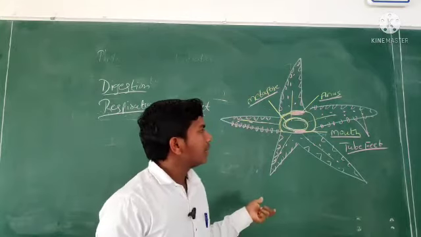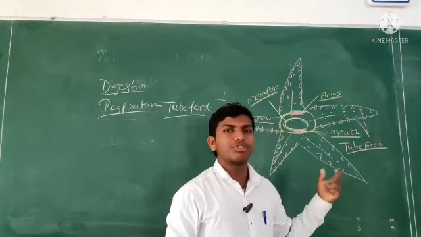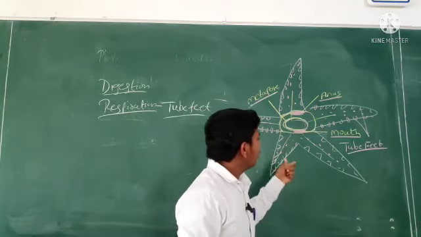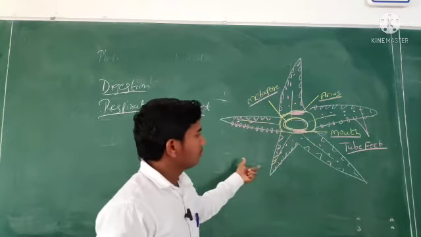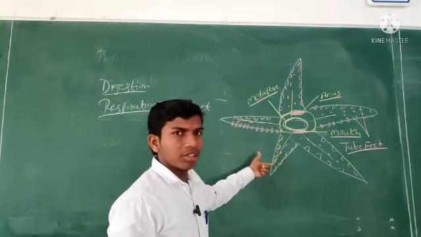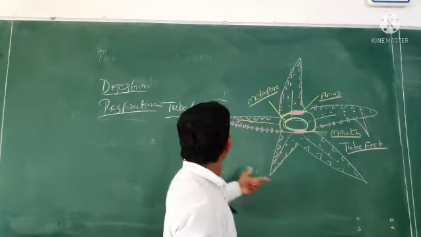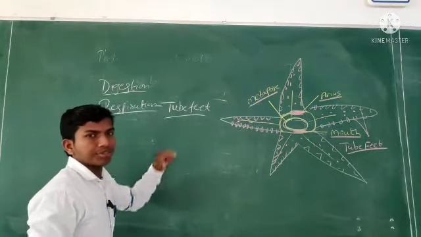Along with water, the air will pass through those feet only. So oxygen is taken in, and carbon dioxide goes out through the tube feet. Respiration is through tube feet.